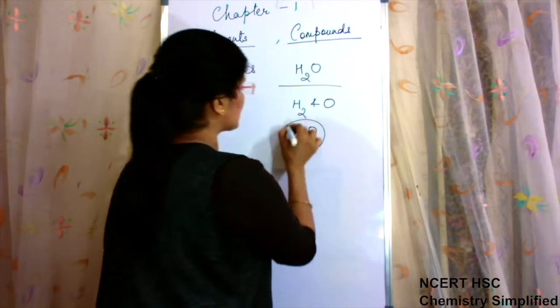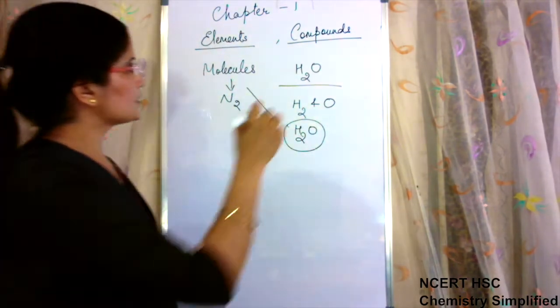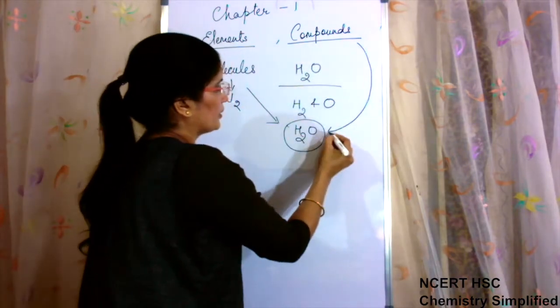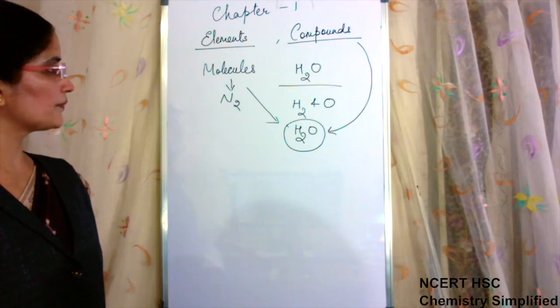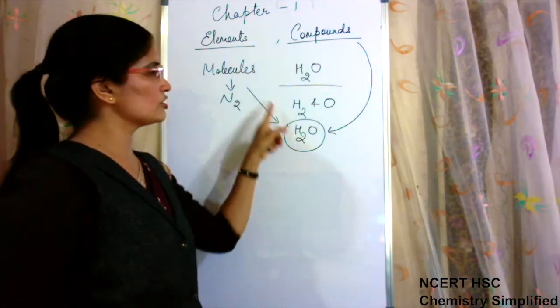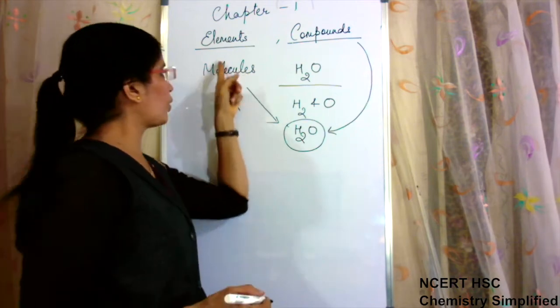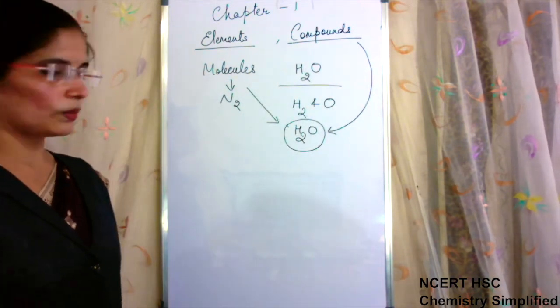Now this is a molecule of water. This is also a compound. That means what? All compounds are also molecules, but all molecules are not compounds. We can say like this. Why?